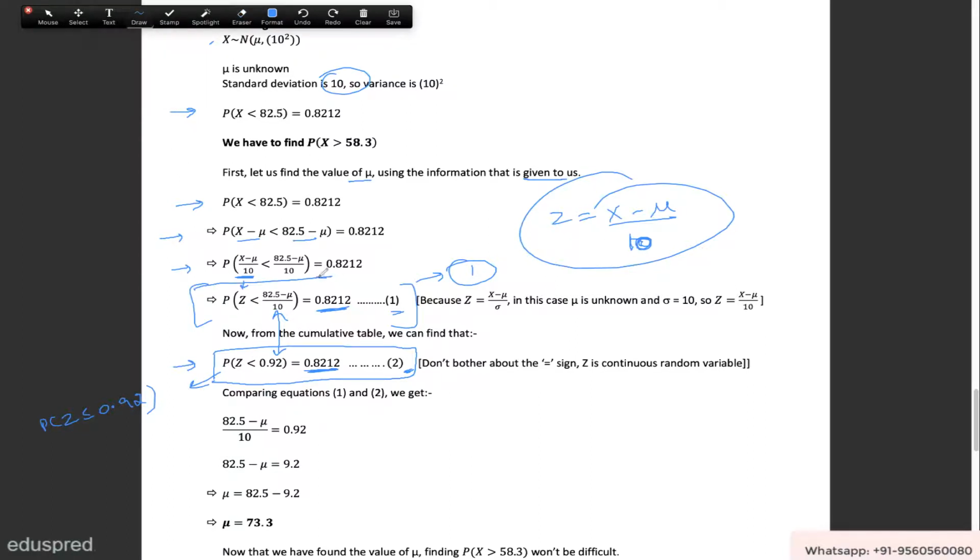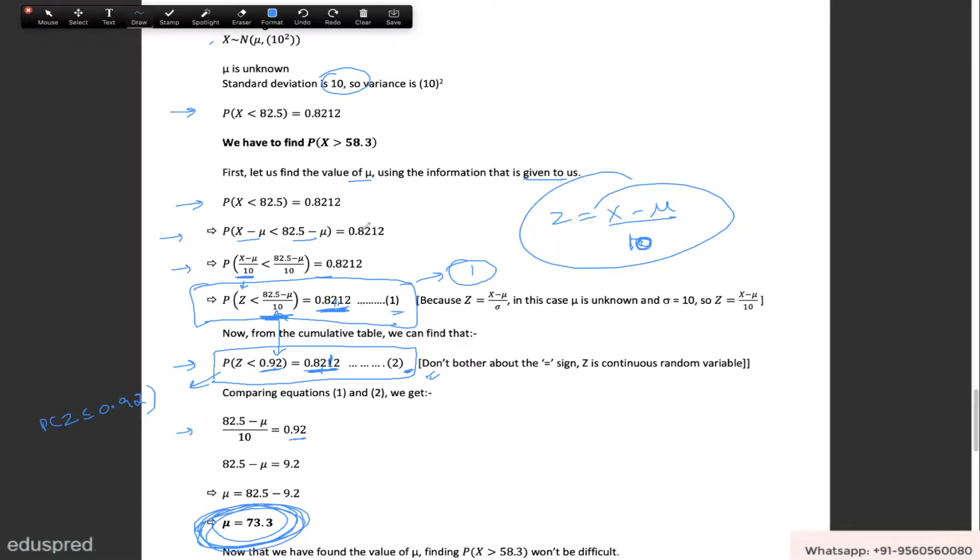Now I'm going to compare equation number 1 and equation number 2. Equation number 1 is something that we got from the information given in the question, and equation number 2 is something that we got from the cumulative table. If you compare them, you will see that (82.5 minus mu) divided by 10 should be equal to 0.92, because the probability that z is less than this is equal to this. If you have the same probability numbers on the right hand side, these two have to be the same. Once you solve this, you will get that mu is equal to 73.3.